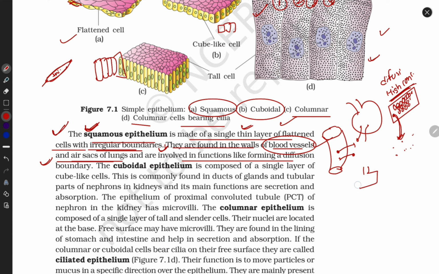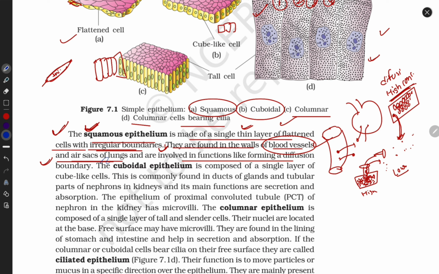If this is a perfume bottle with perfume in high concentration and I remove the cap, the perfume molecules evaporate and move outside the bottle, flowing from high concentration to low concentration.